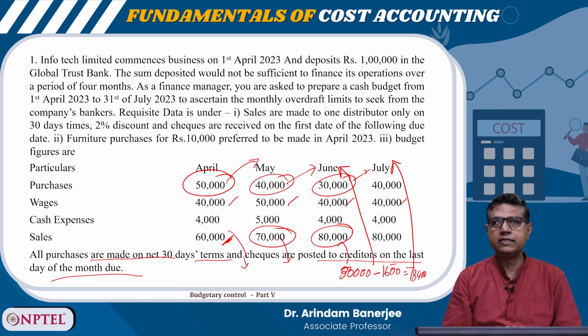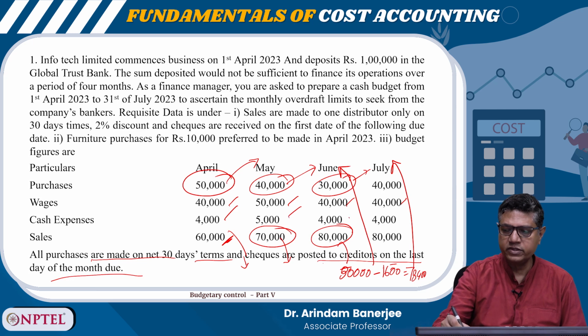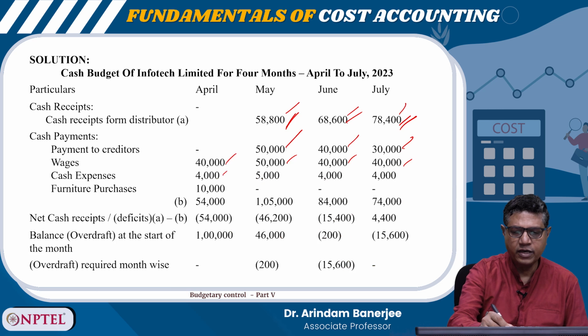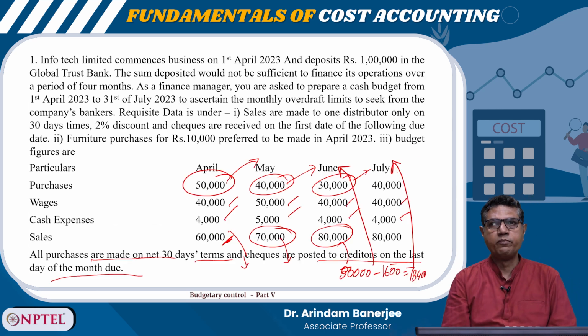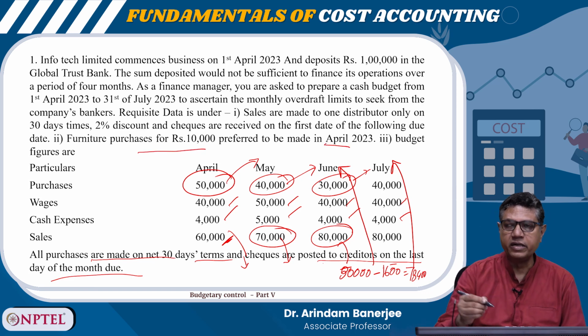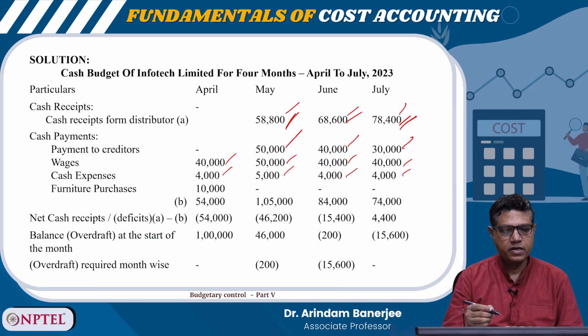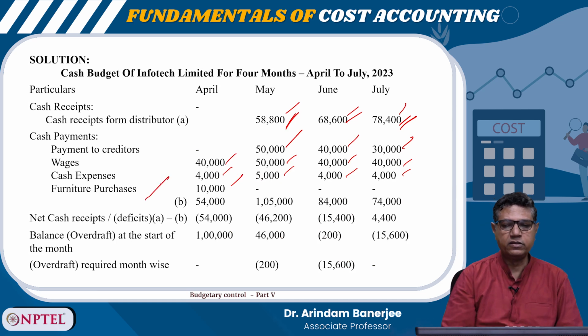Cash expenses are paid in the same month: 4,000, 5,000, 4,000, 4,000. So, it has been paid in the same month. There is a furniture purchase in the month of April, 10,000. This is paid for furniture in the month of April.